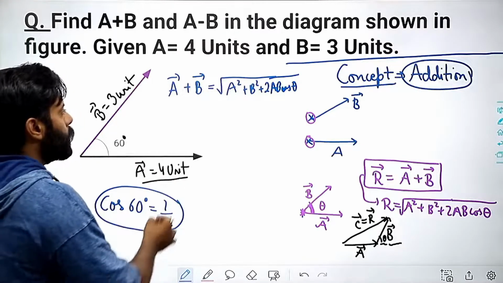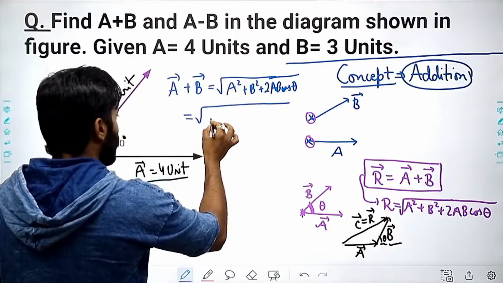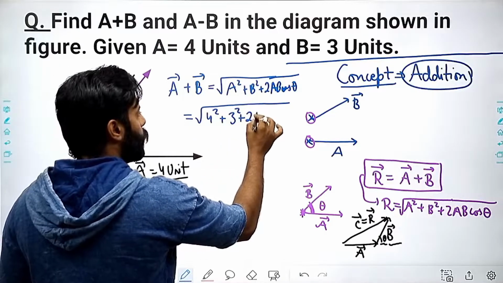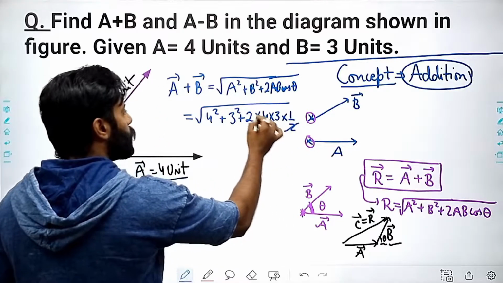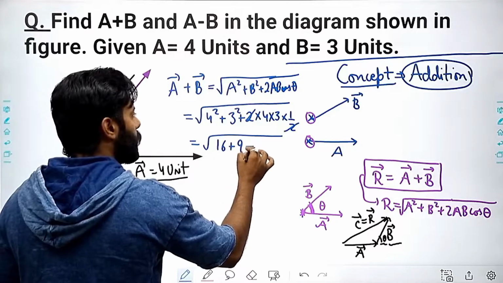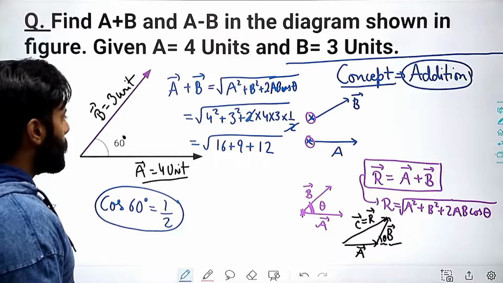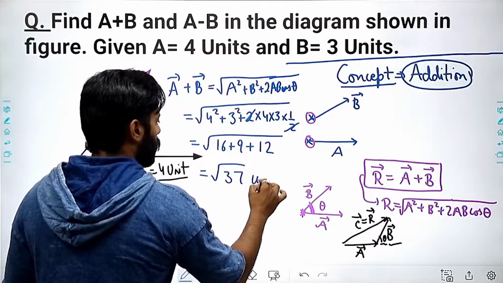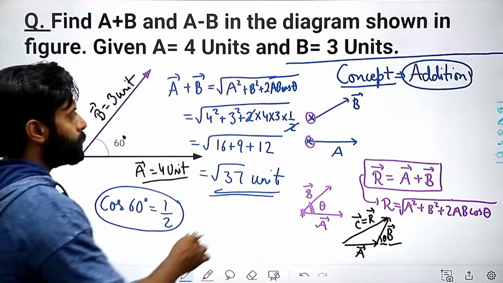Right? So A plus B I can easily find out. A square means 4 square, B square means 3 square, and 2AB means 2 into 4 into 3, and cos theta is 1 by 2. So this will cut, this will cut. It will come out to be 16 plus 9 plus 12, and it will be 37. So root 37 unit will be the resultant.